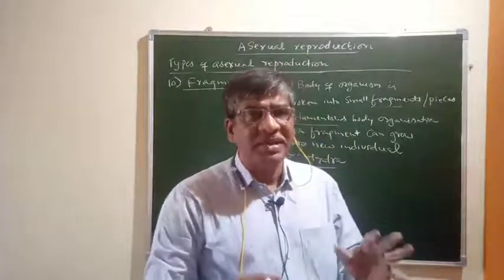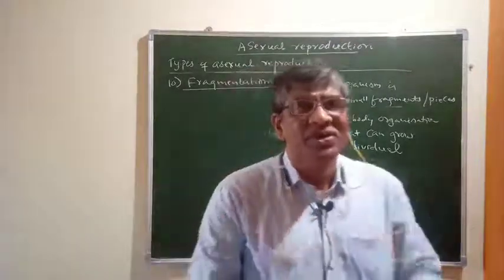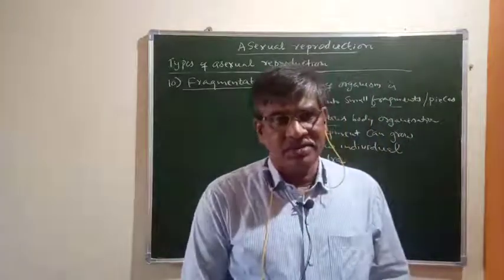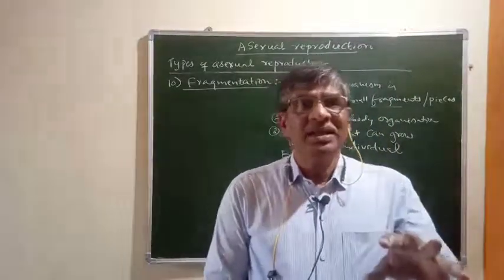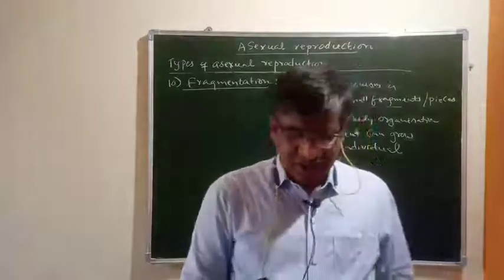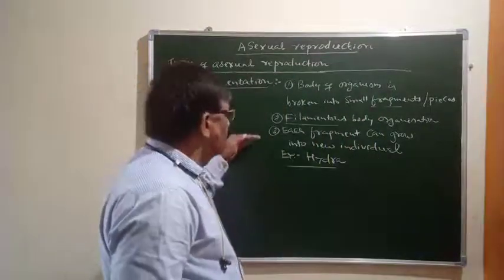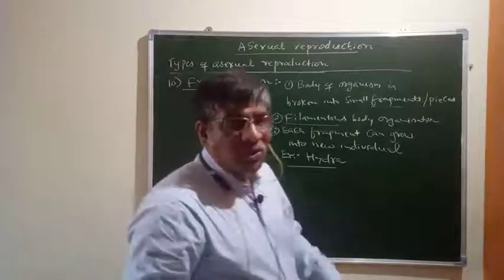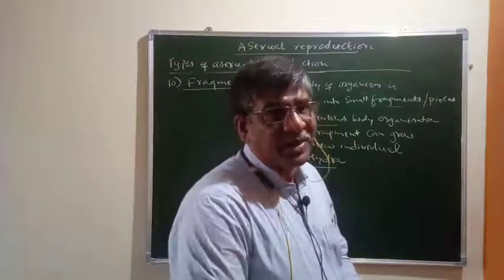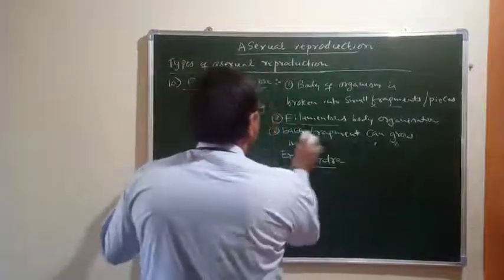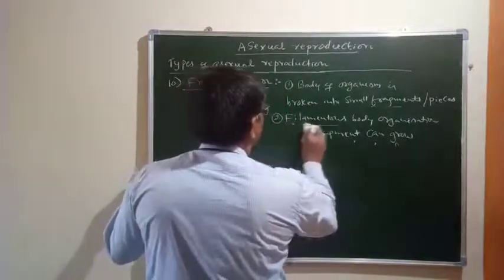Basically in unicellular organisms this method of reproduction occurs. Okay, so that's all over. And one more very important aspect that we have to understand, that is vegetative propagation.